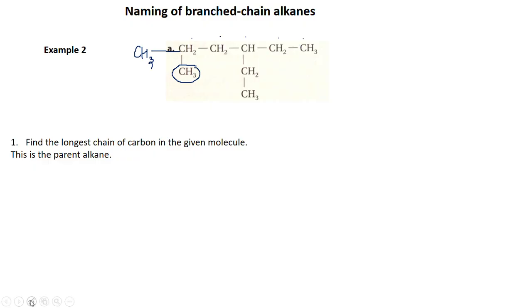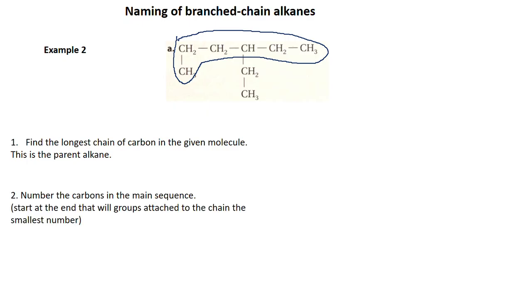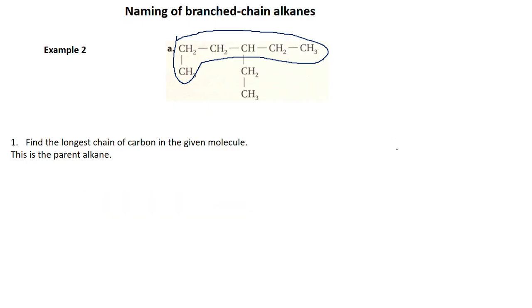So the longest chain is the one that has the largest number of carbon atoms. So this is the longest chain. What is the name given to the longest chain with 6 carbon atoms? Hexane.